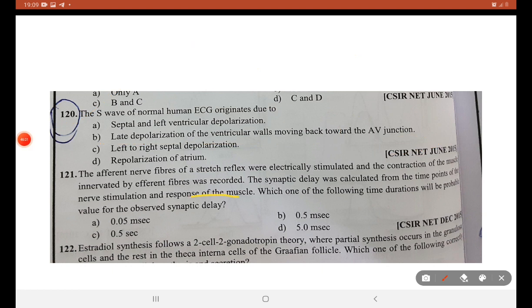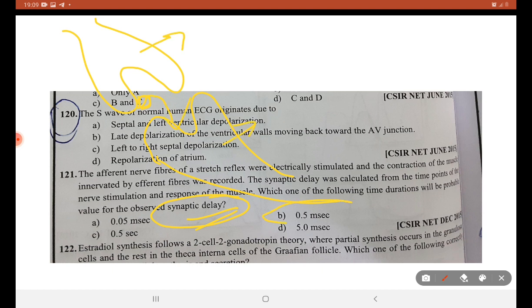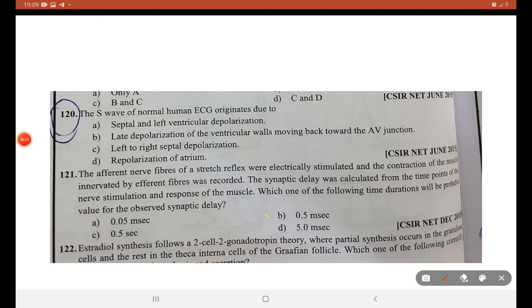Next question is about synaptic delay. Consider a presynaptic neuron and a postsynaptic neuron. The nerve impulse has to be generated from the presynaptic neuron to the postsynaptic neuron. The time taken for this delay is a fixed time, 0.5 millisecond. So B is the right answer.